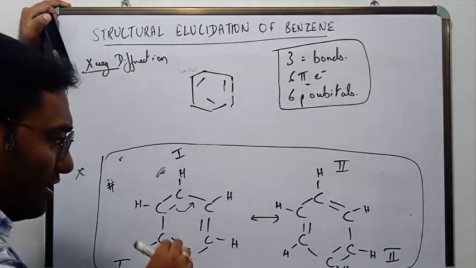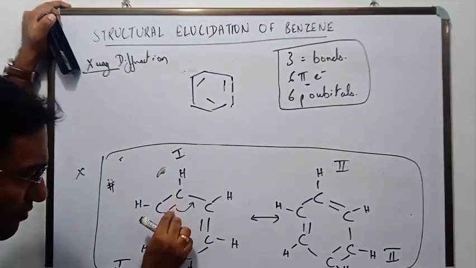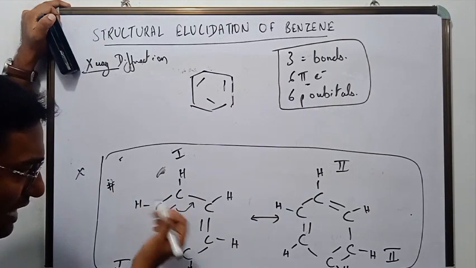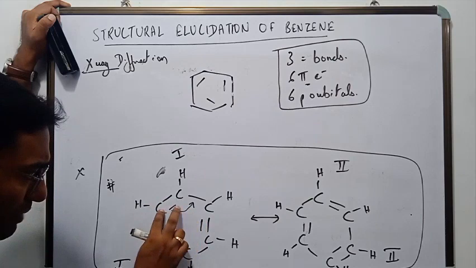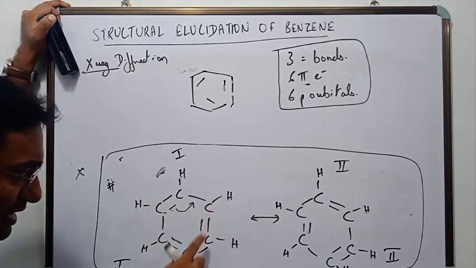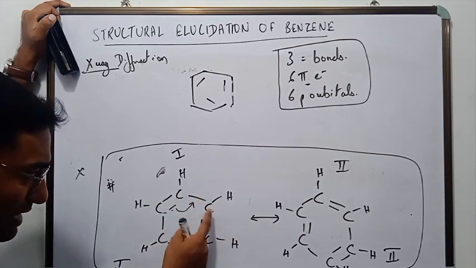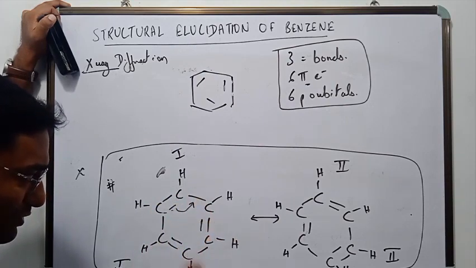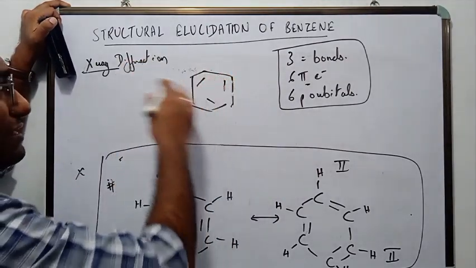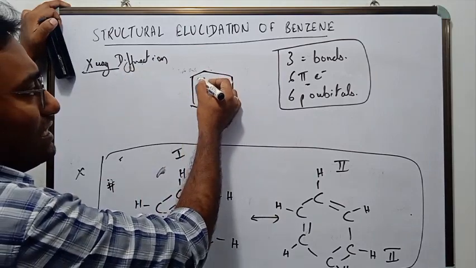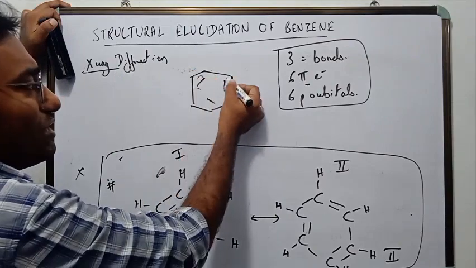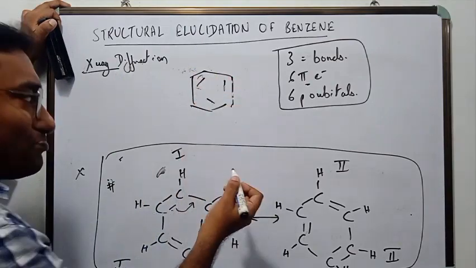Okay, look at this. This pair of electrons is actually shared by only 3 carbon atoms. 1, 2, 3. Correct? This is all shared by 3 carbon atoms. So this is what Kekule said. But it is not the case. What the X-ray diffraction method shows us is that this pair of electrons is shared by the 6 carbon atoms equally. This pair of electrons is also shared, and this too. So that is a difference.